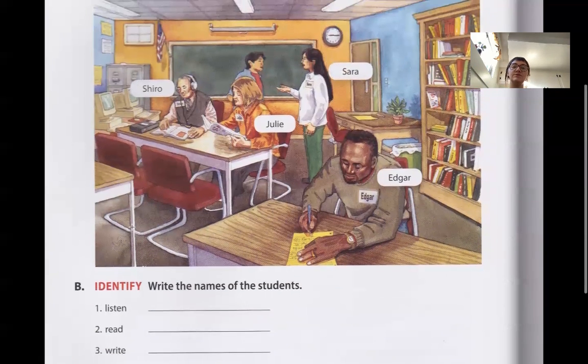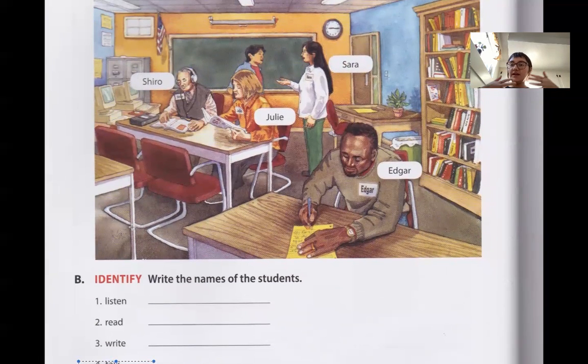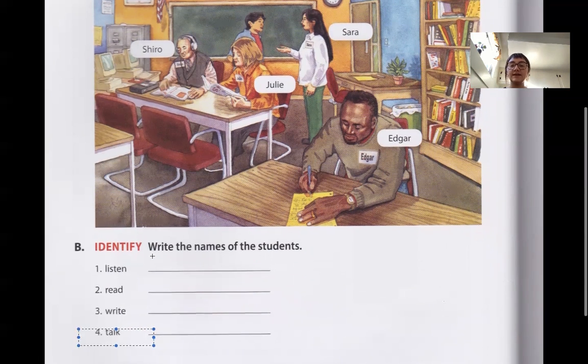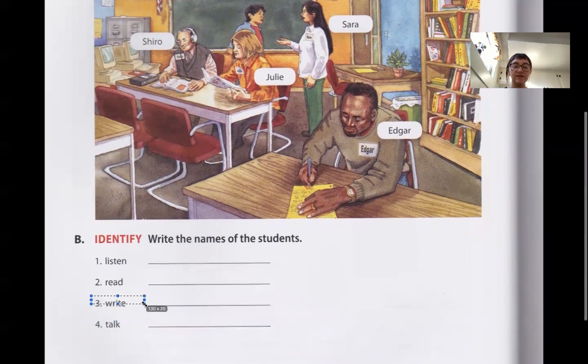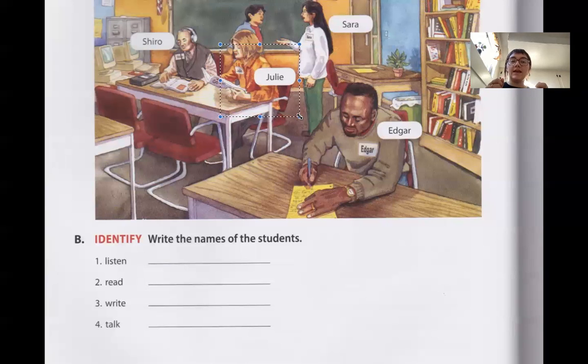Okay, so we're going to look at the students. The two students, we can see they are talking. They talk to each other, the two that are standing. There's one that has a pen and a paper. So that student, the action is write. The next student is holding what looks like a book or a magazine. Well, that student, we read a book, we read a magazine, right?